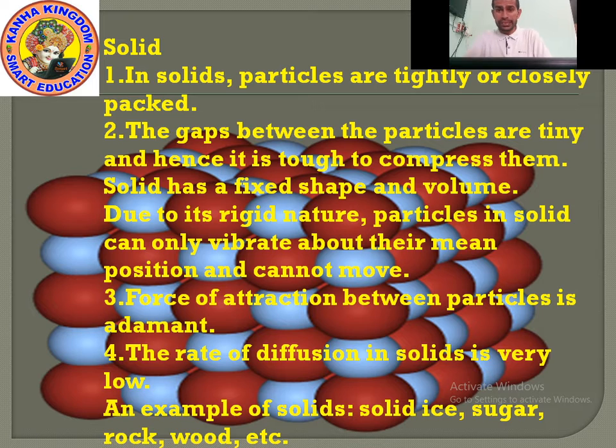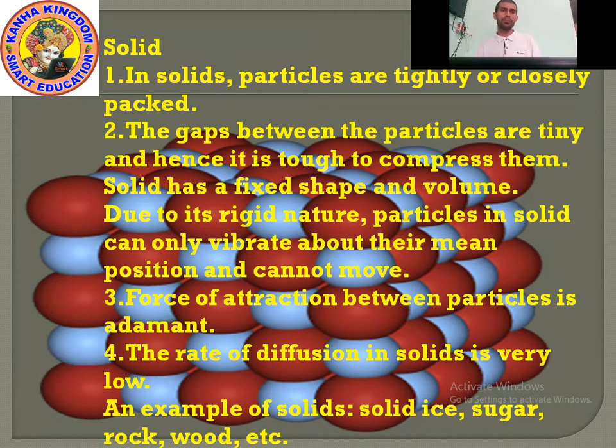So kids, we studied five properties of matter. Property number one, matter is made up of particles. Property number two, particles of matter are very tiny. Property number three, the particles of matter have space between them. Property number four, the particles of matter are continuously moving. Property number five, the particles of matter attract each other.